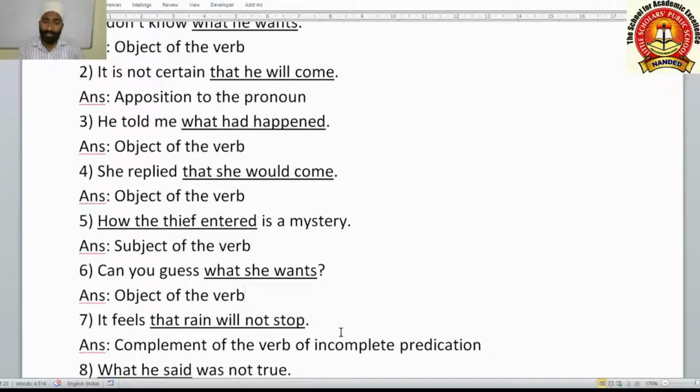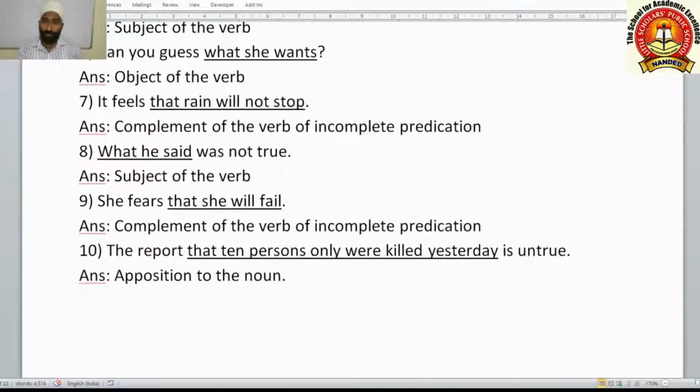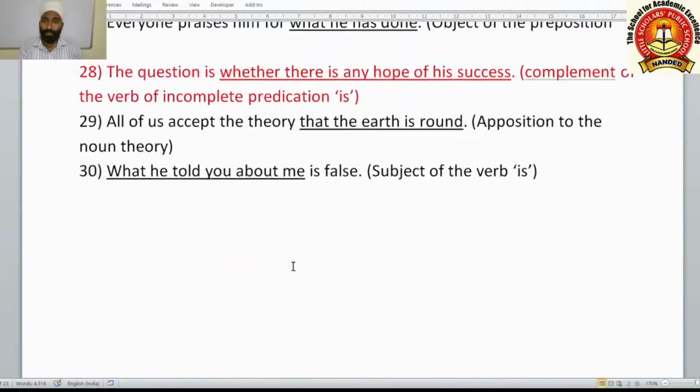It feels that rain will not stop. Complement of the verb of incomplete predication. These are the verbs: feels, seems, looks, become, is, was, fears. These are the verbs of incomplete predication. Then, what he said was not true. Subject of the verb. She fears that she will fail. Complement of the verb of incomplete predication. The report that 10 persons only were killed yesterday is untrue. This is apposition to the noun report. So this is how our exercise was.